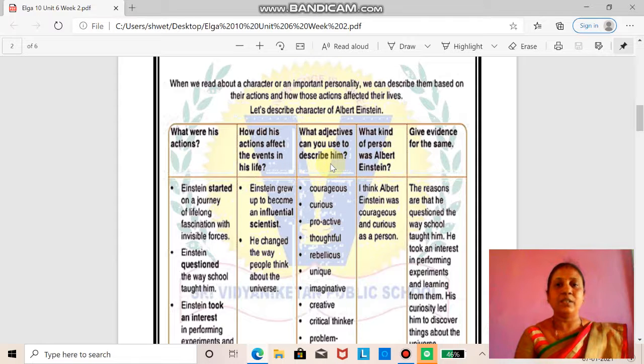The adjectives I use to describe Albert Einstein are courageous, curious, proactive, thoughtful, etc. Moving to the next column: what kind of person was Albert Einstein?